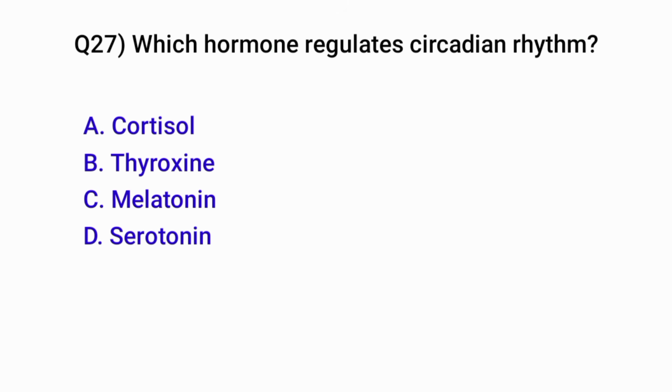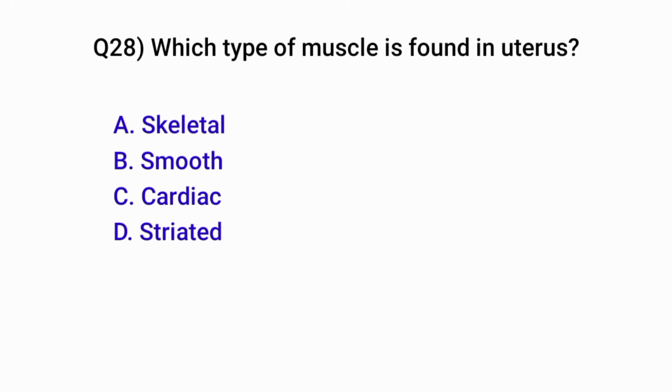Question number 27. Which hormone regulates circadian rhythm? Correct option is C. Melatonin. Question number 28. Which type of muscle is found in the uterus? Correct option is B. Smooth muscle.